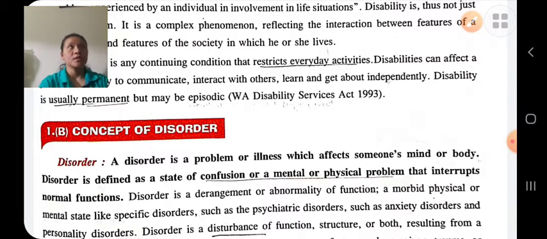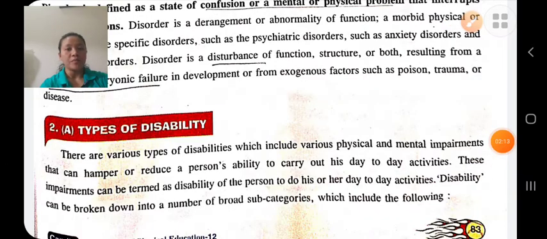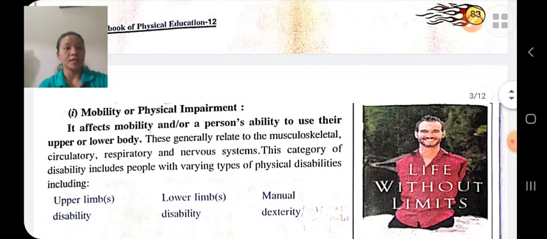For example, eye disorders. Eye disorder means the person is not able to see, and if there is no treatment, then this eye disorder changes into eye disability. That is, he will be completely blind. He will not be able to see, and if he becomes blind, then it cannot be cured. Types of disability. There are three types of disability: physical impairment, cognitive disability, intellectual disability.